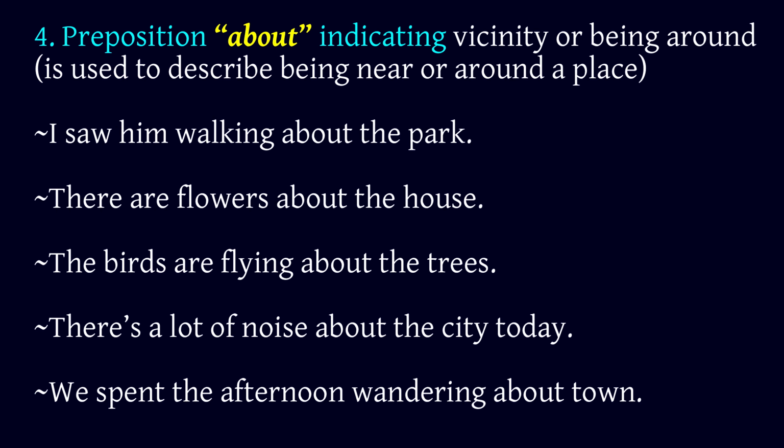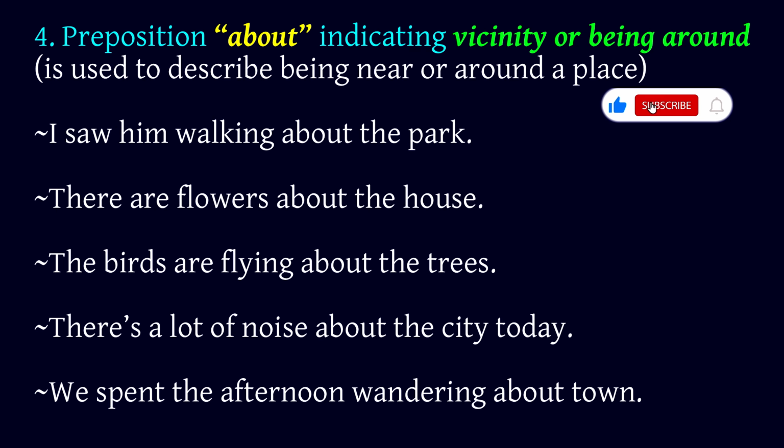4. Preposition about indicating vicinity or being around is used to describe being near or around a place. I saw him walking about the park. There are flowers about the house.